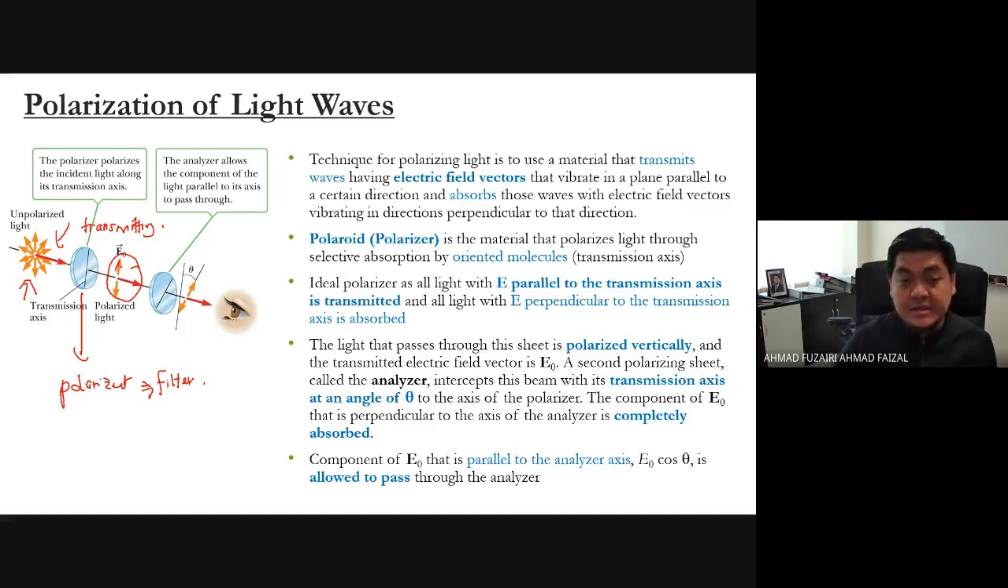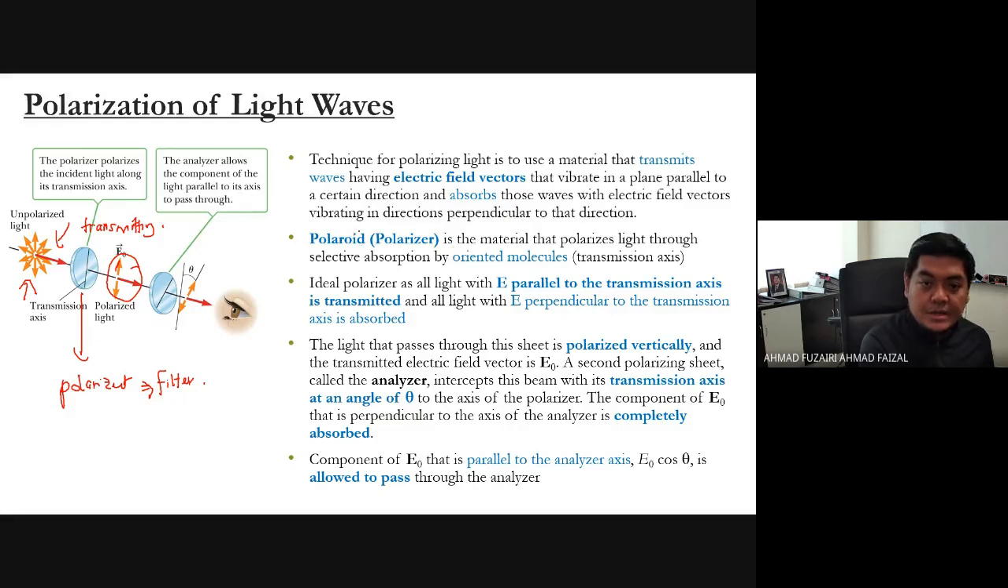You should know about the polarizer. First of all, you need to imagine that a polarizer is like a filter, a penapis, with a transmission axis. The transmission axis is like a door at the polarizer. It's like a slit, celah, that allows light to transmit through the polarizer. So the unpolarized light tries to enter the polarizer, and after that it becomes polarized. You can see here this point.